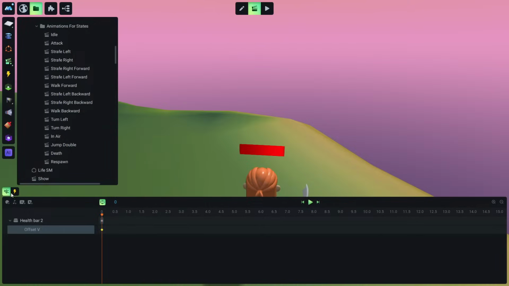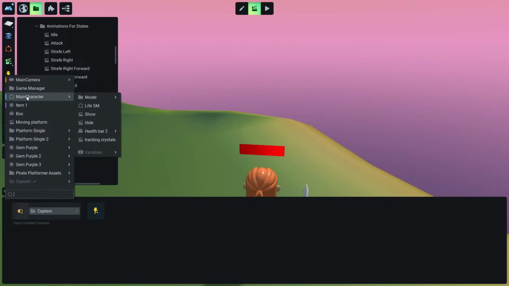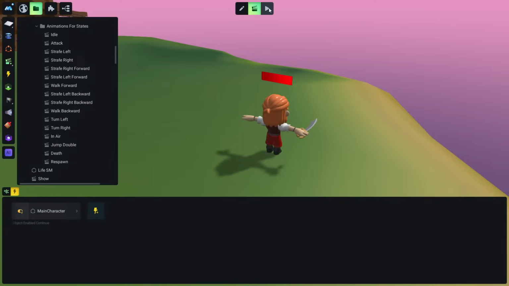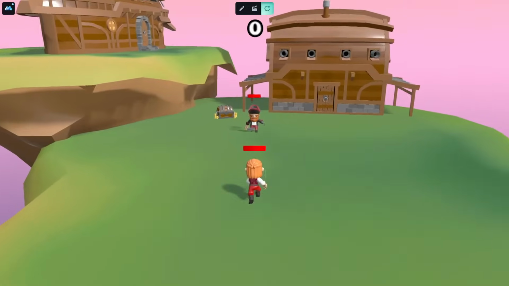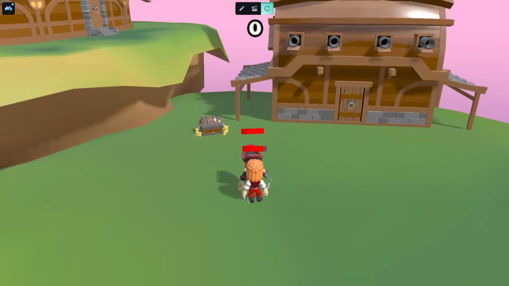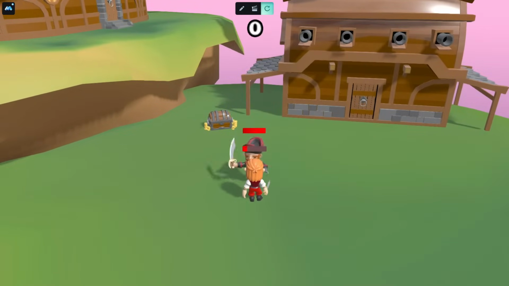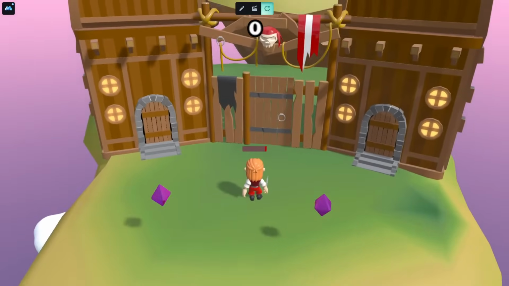Okay, and of course we need to run this, for example, as soon as our main character is on. So let's play this. You see this is the health of the character, this is the health of the captain, and when the captain attacks, you see the texture moves down, because this is linked. Now if I let it on purpose, you see the character dies, and now our health is still 0.